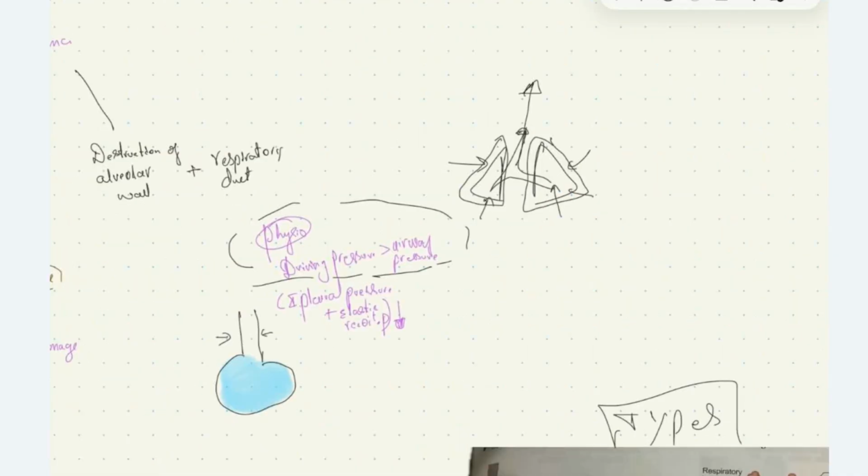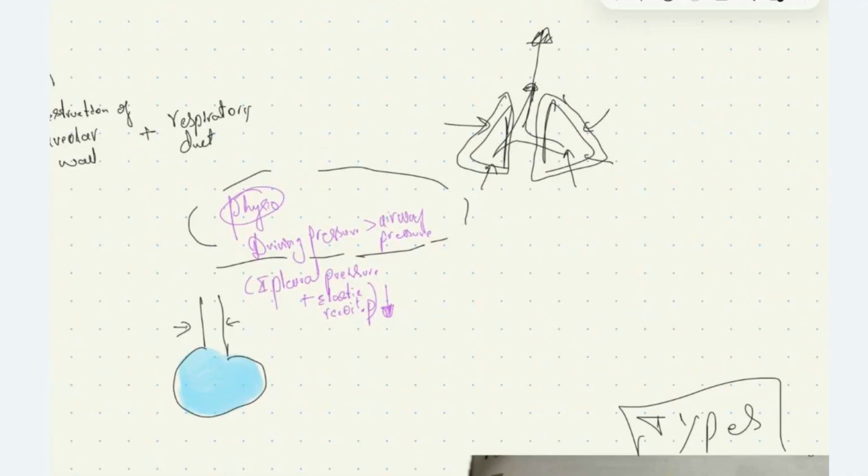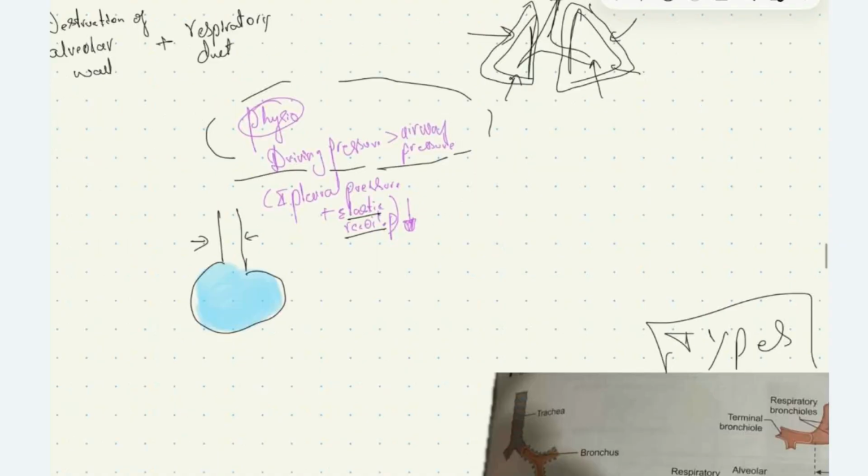When there is destruction of extracellular matrix by the neutrophil elastase, it reduces the elastic recoil capacity of the lungs. Normally the driving pressure will be more than airway pressure. The driving pressure is nothing but the intrapleural pressure plus elastic recoil pressure. So the elastic recoil pressure will be reduced due to its destruction by neutrophil elastase.